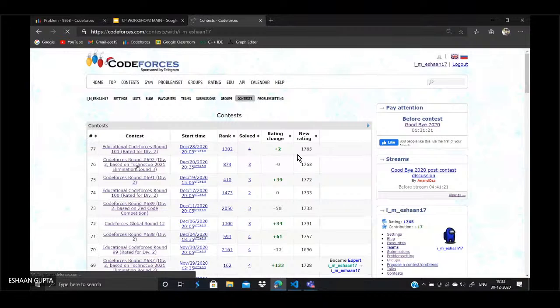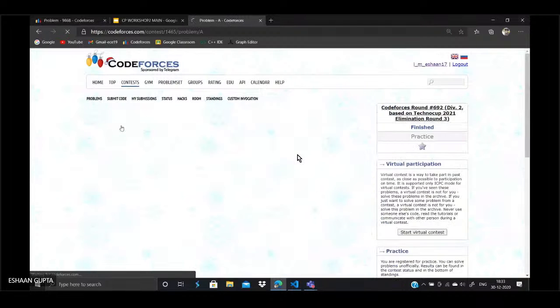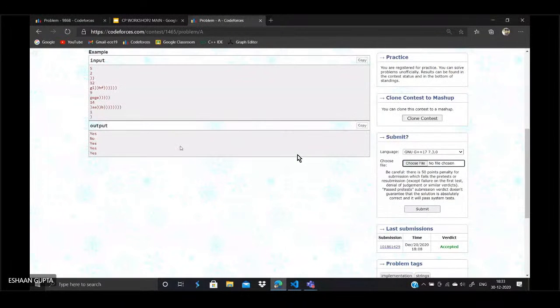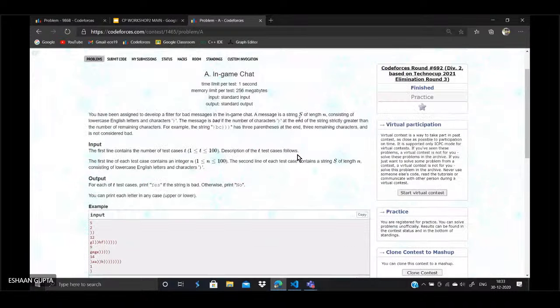Yes, here there was a problem, In-Game Chat. Now what you had to do in this problem: when you open a problem, see on the top you see this name. Then you have this time limit per test and memory limit per test. These are basically your constraints.